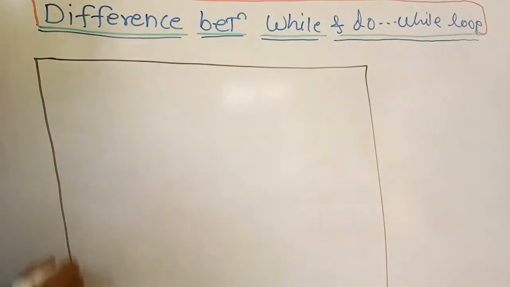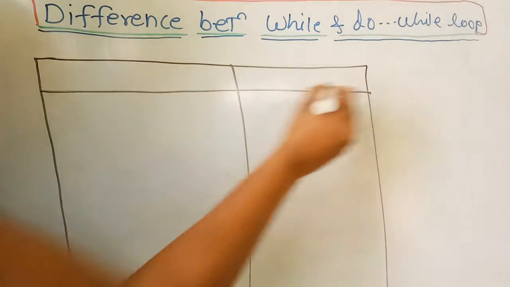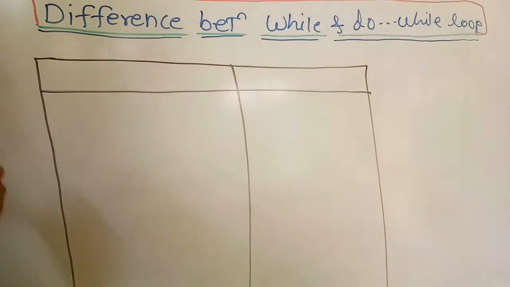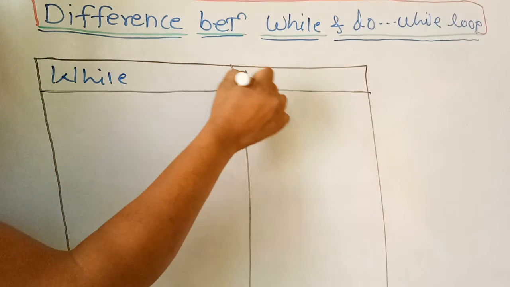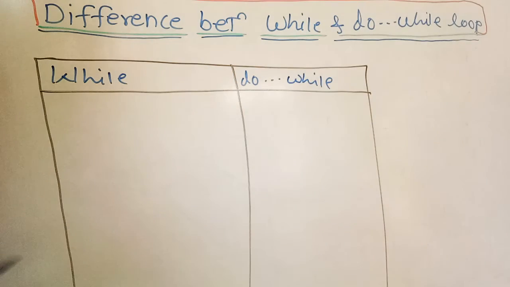For clearly understanding them, we will differentiate between the while and do while loop. First we will take a while loop and then a do while loop.